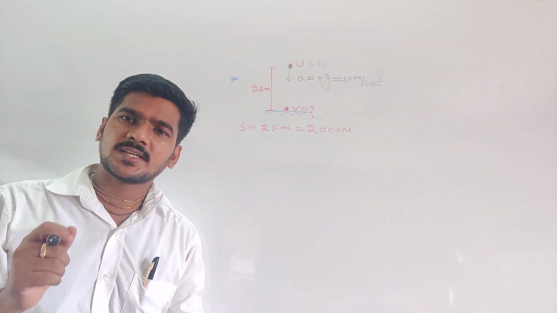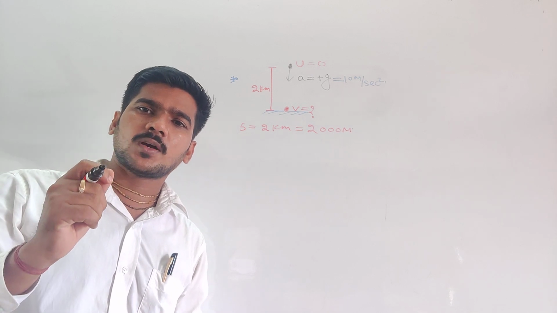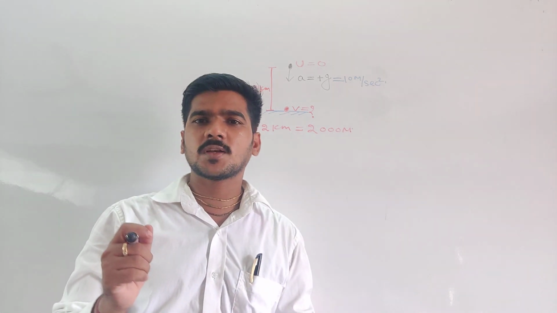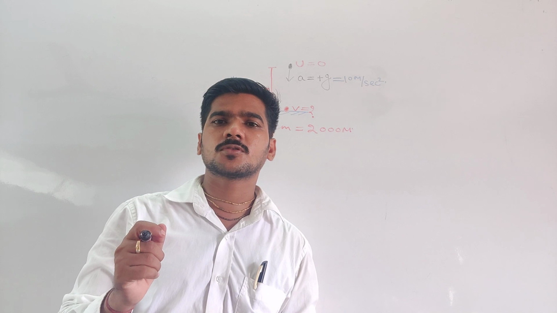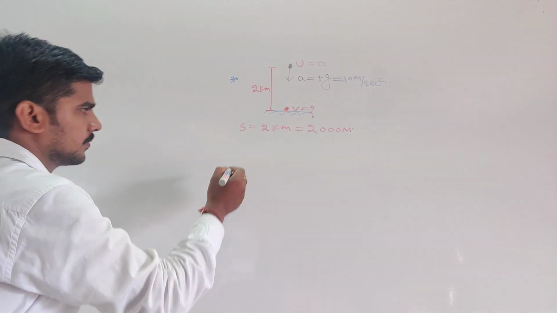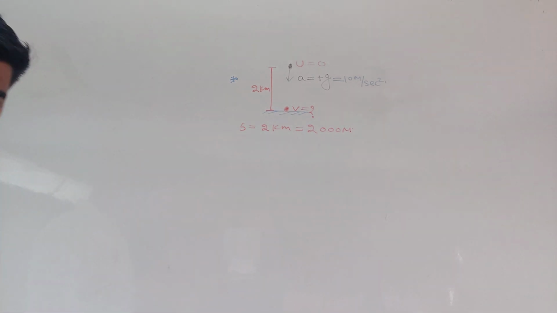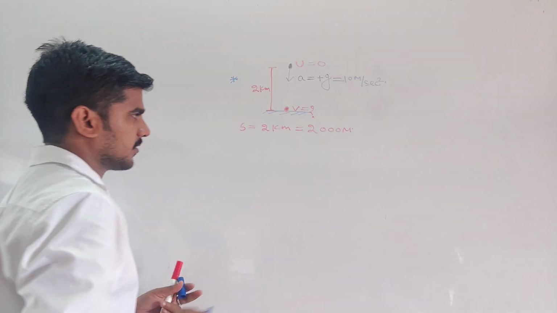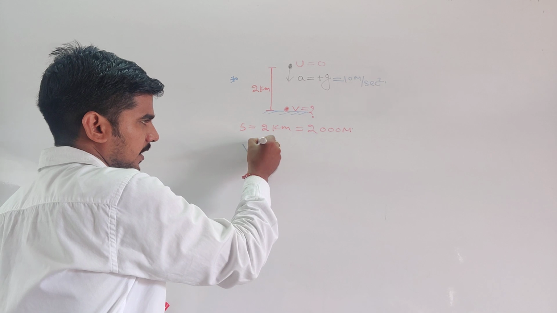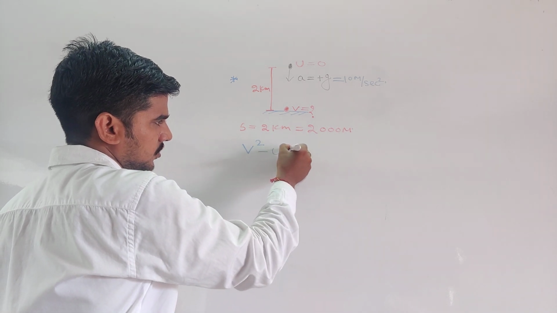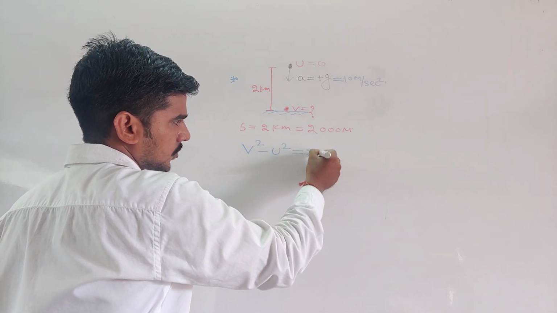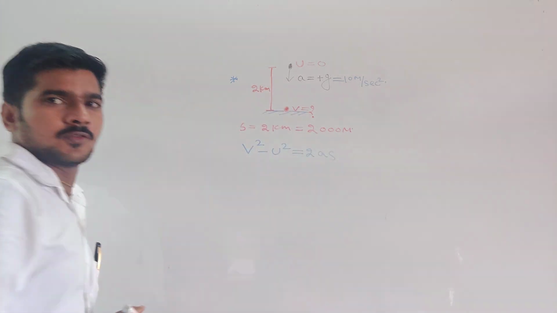V equal to U plus AT, or S equal to UT plus half AT square, or V square minus U square equal to 2AS. Very good, V square minus U square equal to 2AS. Any doubt?